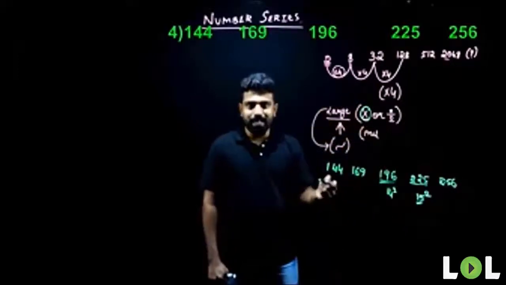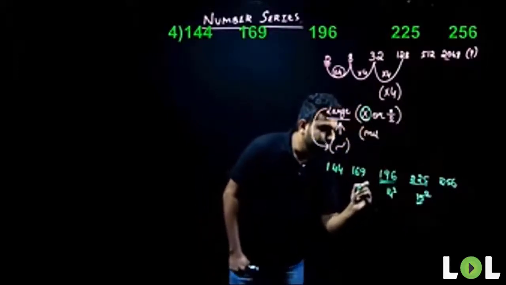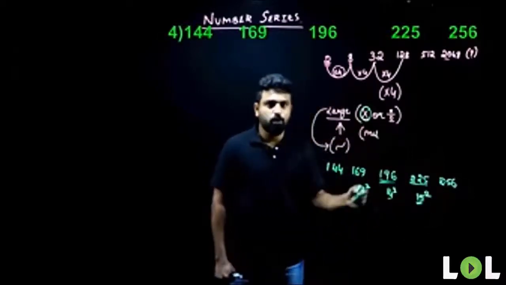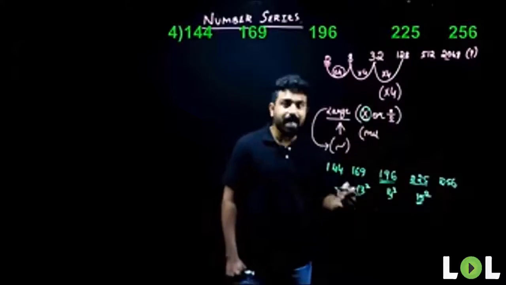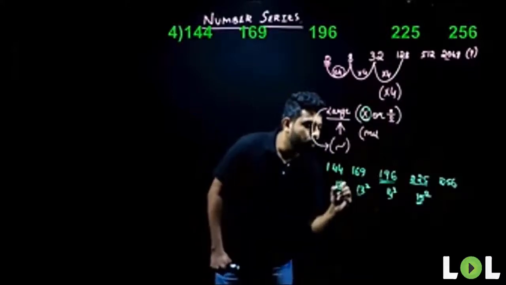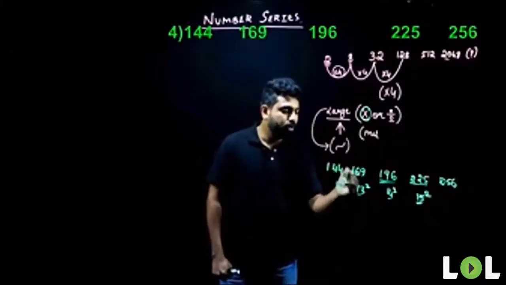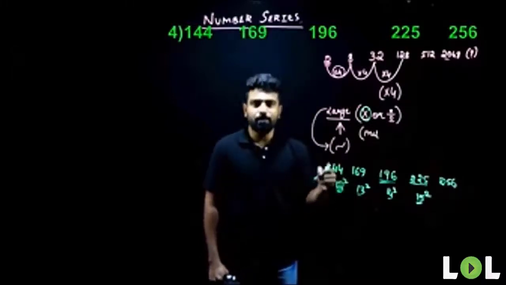What about 169 here? 169 here is 13 square. I've got three same logics. These are nothing but squares of consecutive numbers starting from 12. 144 is nothing but 12 square. So these are consecutive square numbers starting from 12.